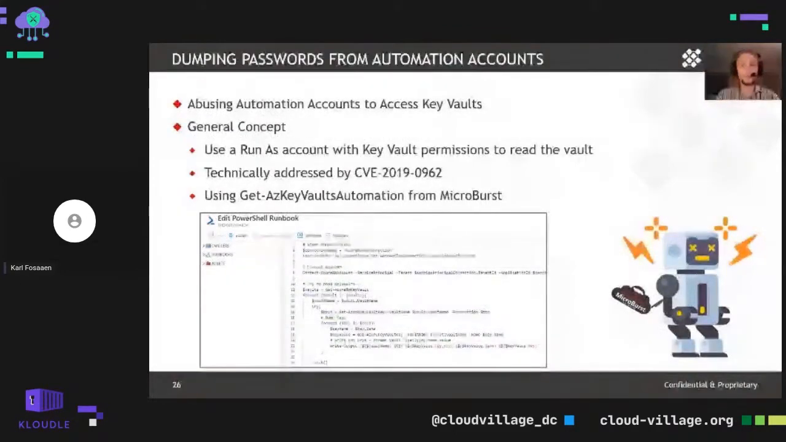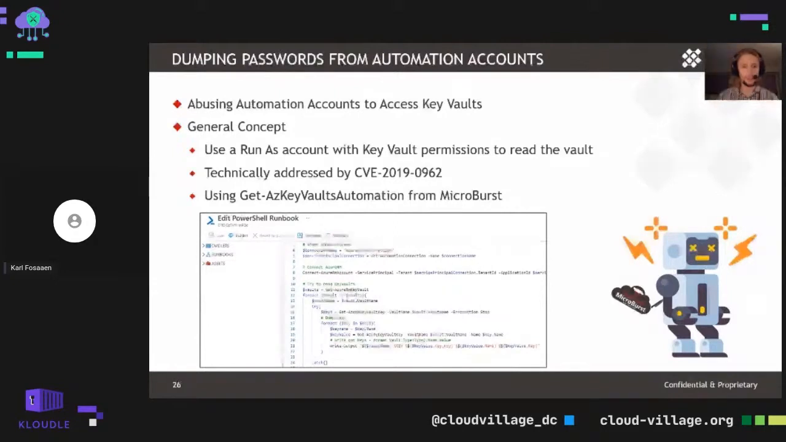So one of the things I wanted to touch on here that's similar to what we talked about in the app services section is utilizing the Run As accounts to get access to Key Vault. In a very similar method to what we talked about with managed identities with app services, we can use the Run As accounts that may have Key Vault permissions to read keys and secrets out of a Key Vault. We've written automation into MicroBurst with the Get-AzKeyVaults automation to upload a malicious automation account runbook that then lists all of the Key Vaults and pulls out any available keys, certificates, anything like that from the Key Vaults.